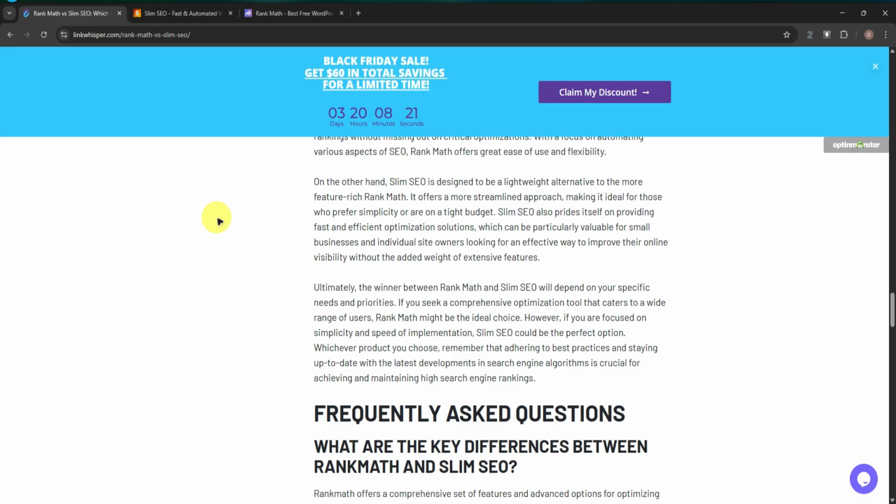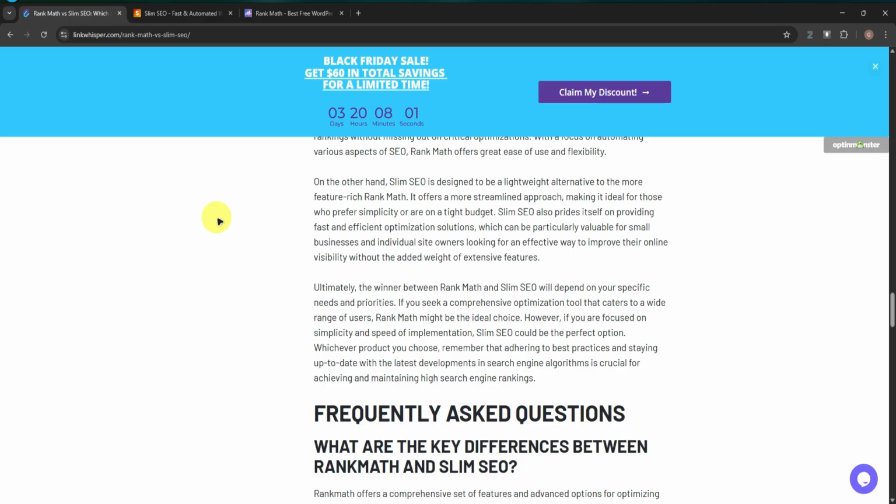So at the end of the day, it comes down to your needs and priorities. If you are looking for a comprehensive optimization tool that caters to a wide range of users, Rank Math might be the ideal choice. However, if you're focused on simplicity and speed of implementation, Slim SEO could be the perfect option for you.